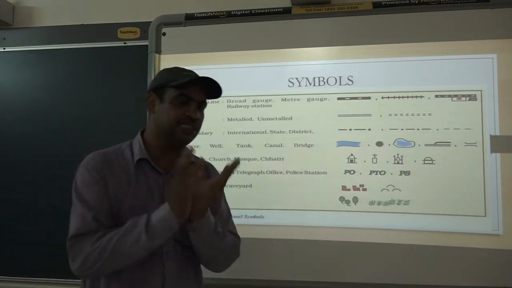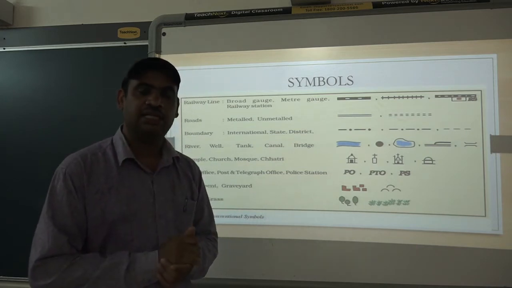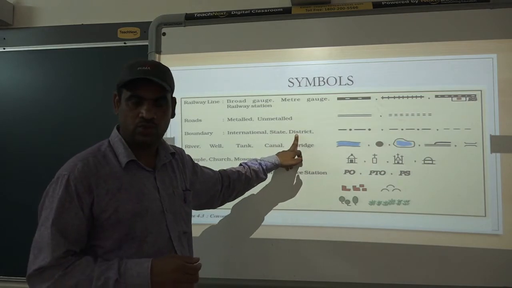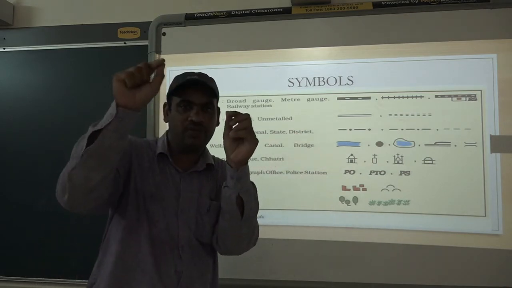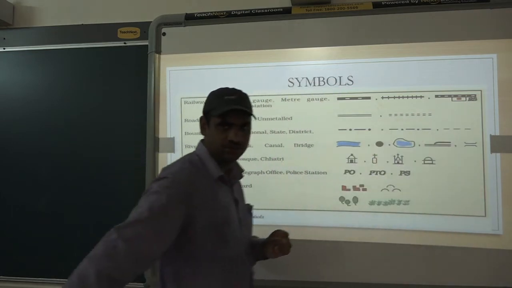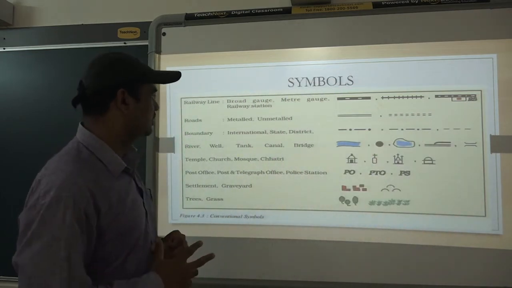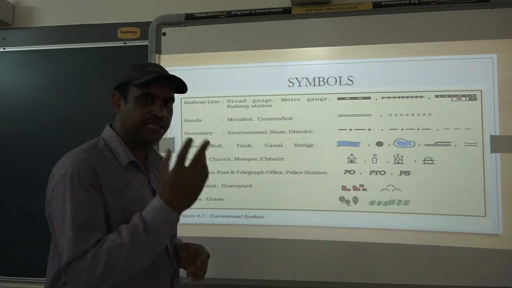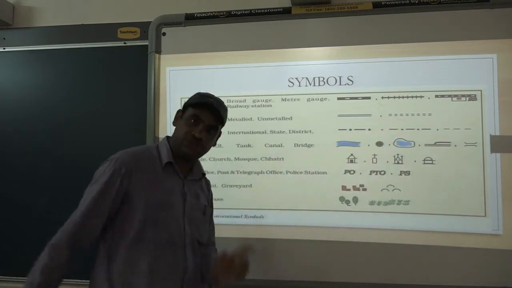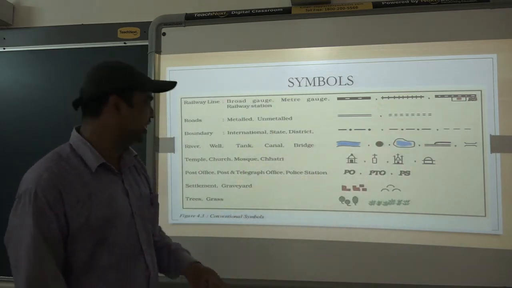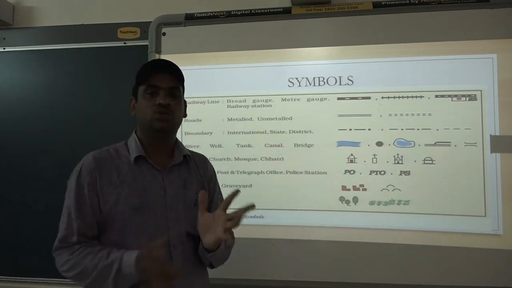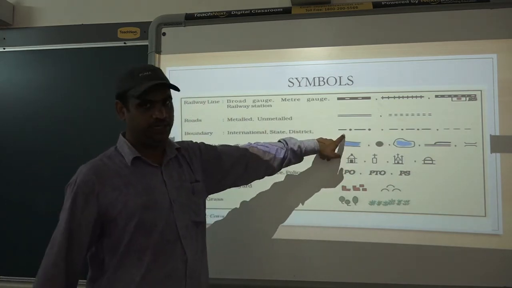Suppose you are seeing a map of Maharashtra and there are different districts. If you want to show the boundary of a particular district, you can use this line. If you want to show a country's map, say India, and you want to show different states, you have to use this type of line because it indicates state. And if you are showing different countries like India and Pakistan, you can use this type of line.